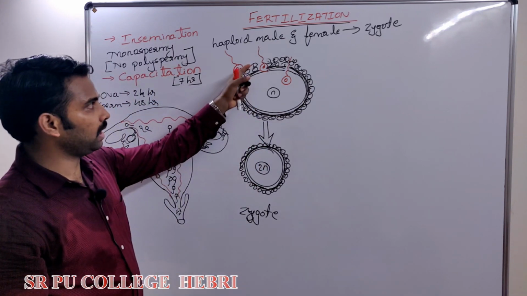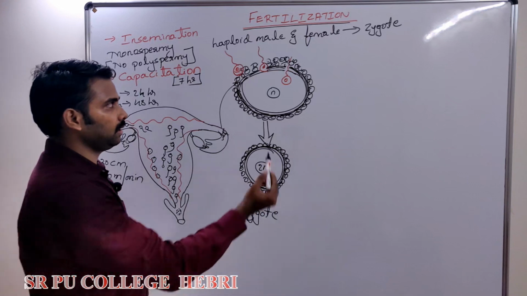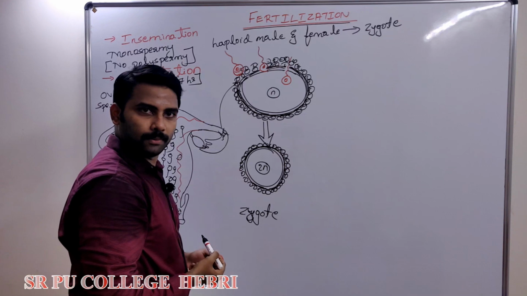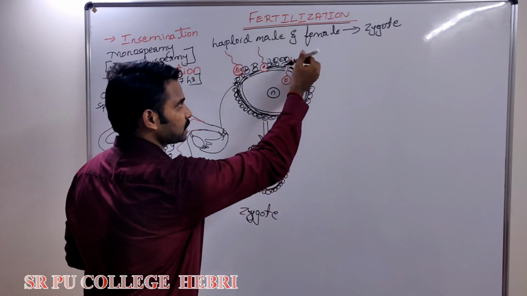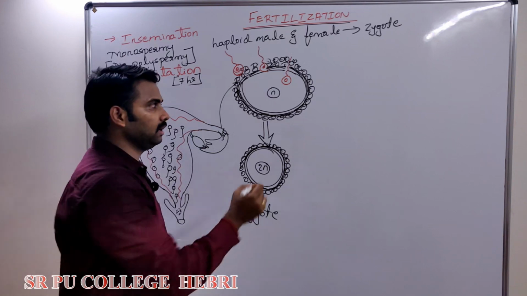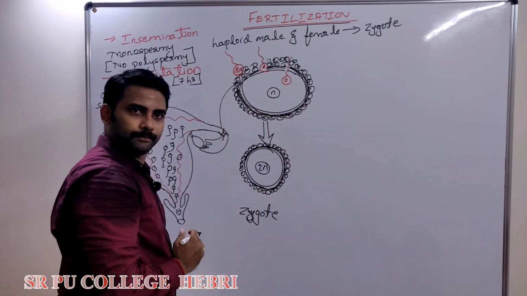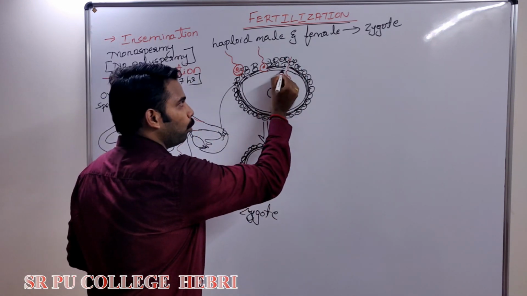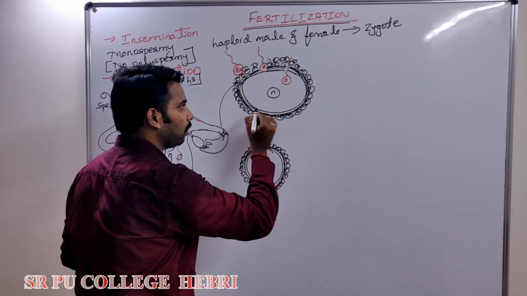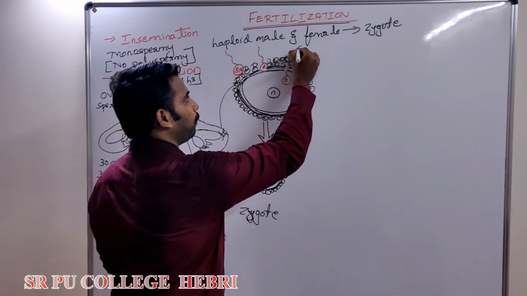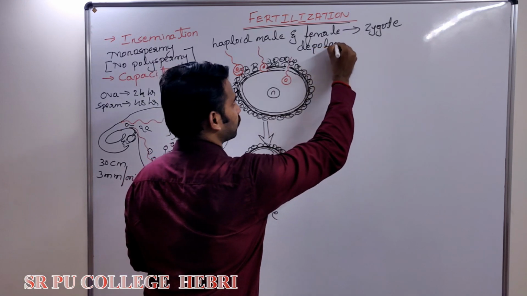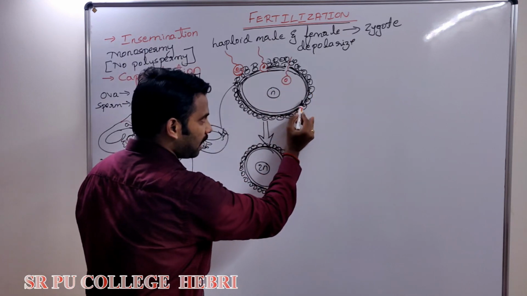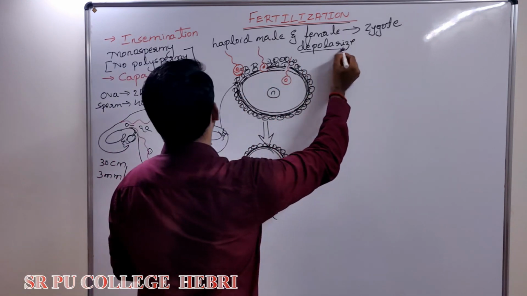which dissolve corona radiata and zona pellucida. The plasma membrane of the sperm comes in contact with the plasma membrane of the ova. Next line, the entire sperm will enter inside the cytoplasm of the ova. Right? Now, as a sperm enters inside, the oolemma or the plasma membrane of the ova will depolarize.